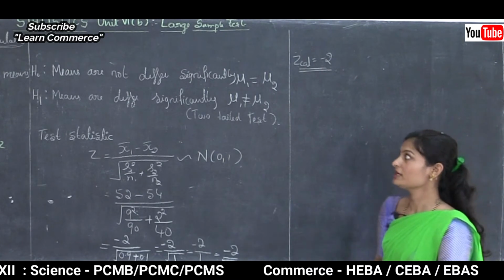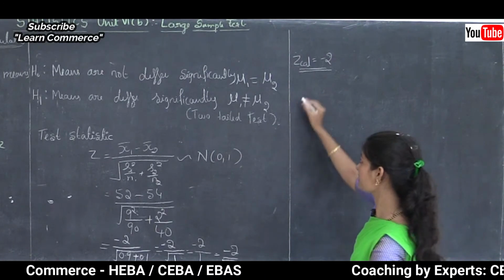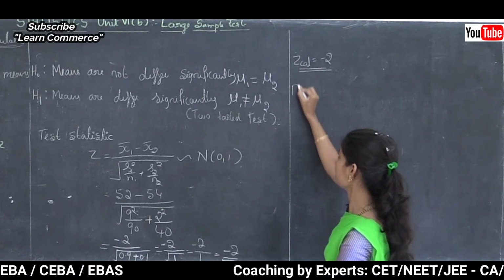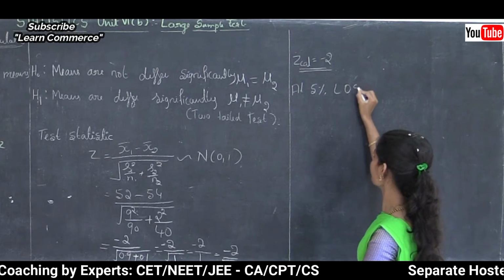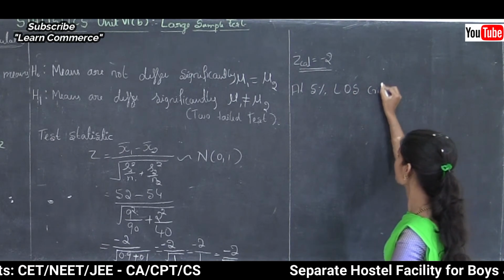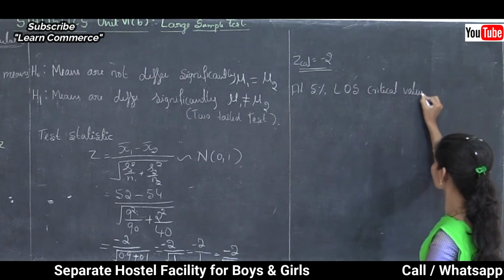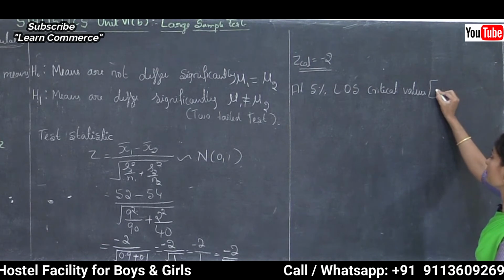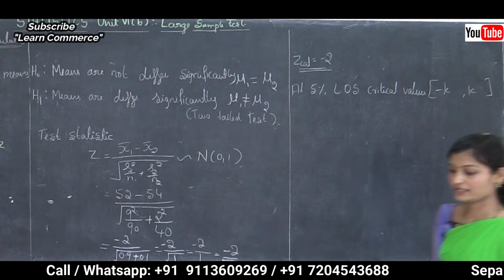Next, step 4, using the level of significance. Here the level of significance is 5%, so at 5% level of significance we can find the critical value. This is a two-tailed test, so we need to find minus k and plus k values.